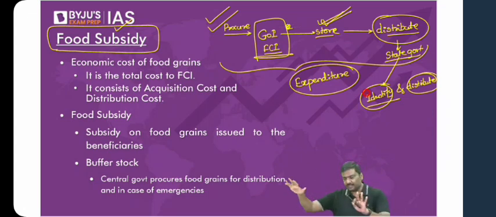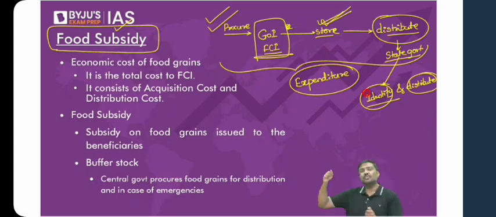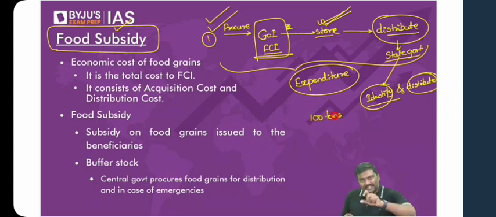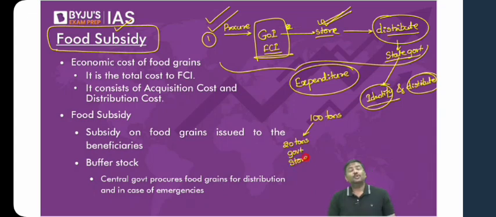But the fact of the matter is very simple here. Because we are purchasing, we are storing, we are moving, that is, we are transporting, etc., a lot of expenditure is incurred by the government. Now that is point number one. Point number two. Whenever the government will purchase the food grain, all the food grain will not be given to the states for distribution. Remember this. Imagine government will procure 100 tons of a crop. Any crop, don't worry. Government will not give all the 100 tons to the states for distribution purposes. No. Out of this, let's say 20 tons will be stored with the government only. Government will store 20 tons and the remaining 80 tons will be given to the states for distribution.